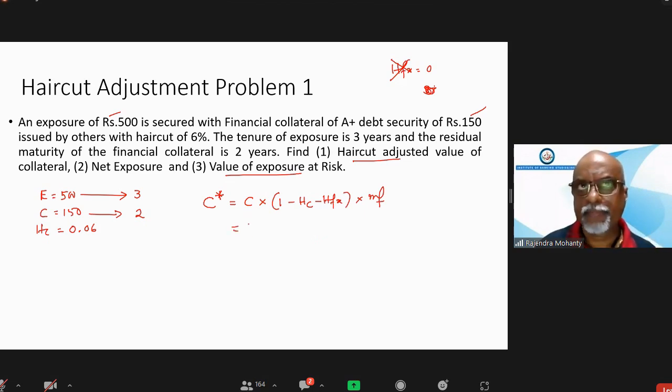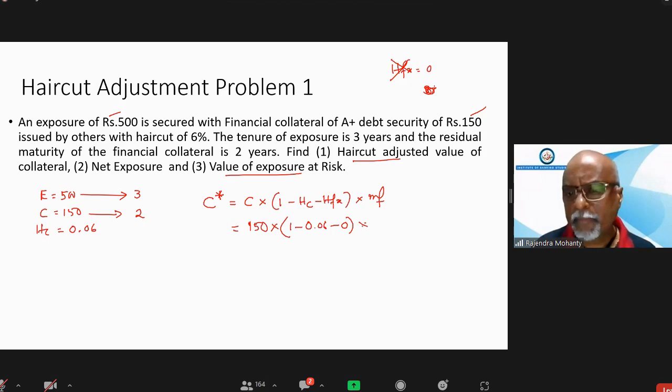C is 150, multiplied by 1 minus HC, which is 0.06, HFX is 0. The maturity factor I will write as 2 minus 0.25 divided by 3 minus 0.25.